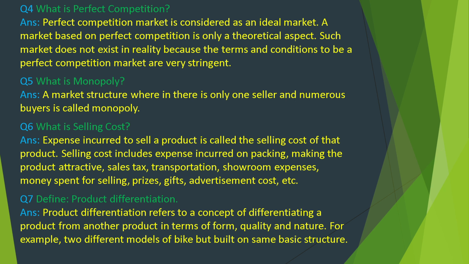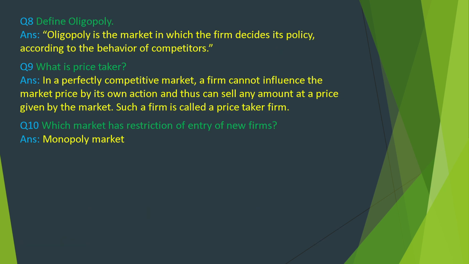Define product differentiation. Product differentiation refers to a concept of differentiating a product from another product in terms of form, quality, and nature. For example, two different models of bike but built on the same basic structure. Define oligopoly. Oligopoly is the market in which the firm decides its policy according to the behavior of competitors.